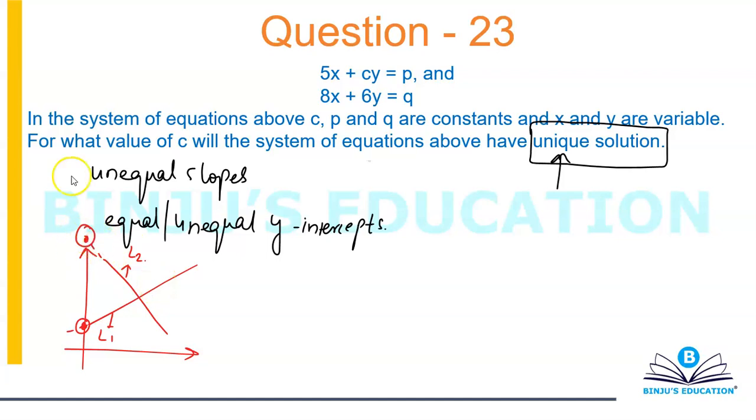There is another possibility that can happen: you can also have two lines intersecting on the y-axis itself. So in that case, you can have equal y-intercepts, but slopes are still unequal.